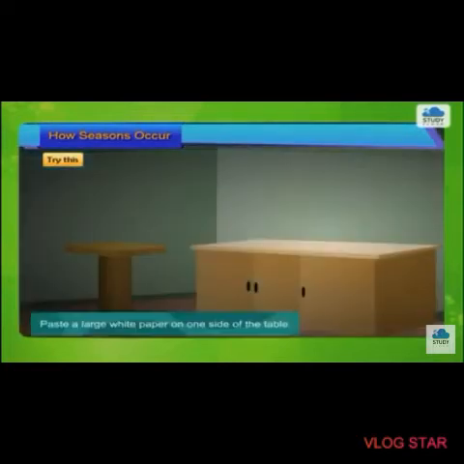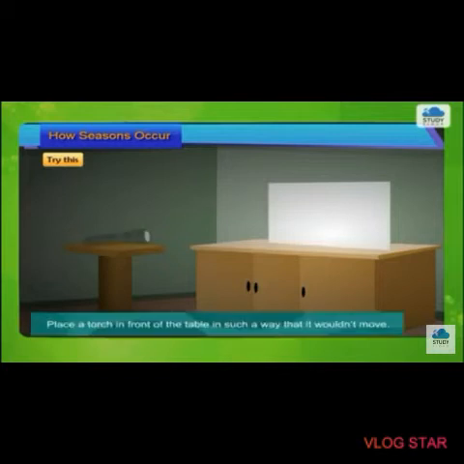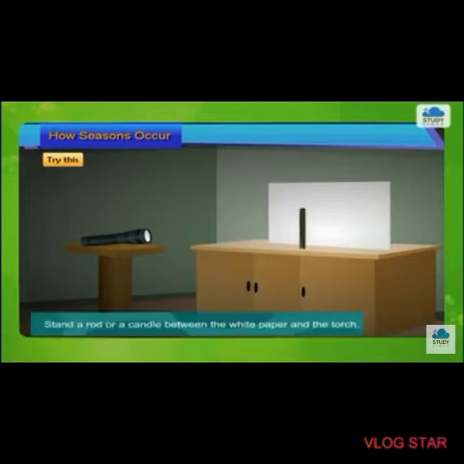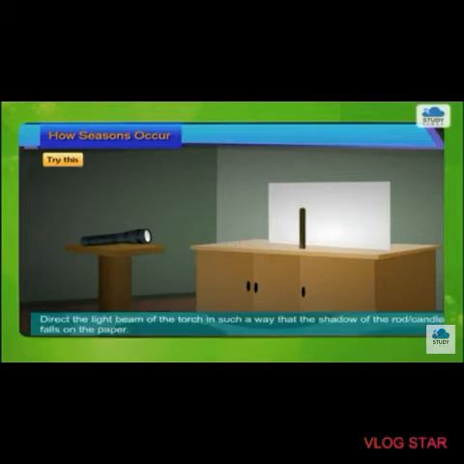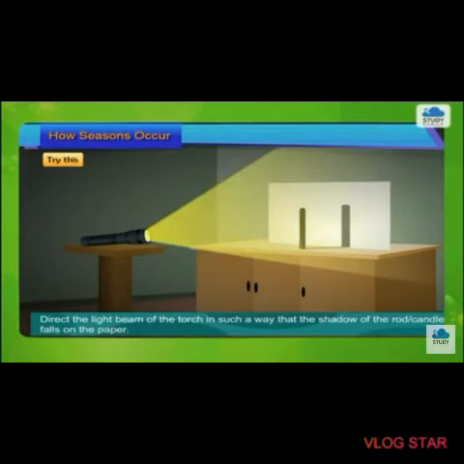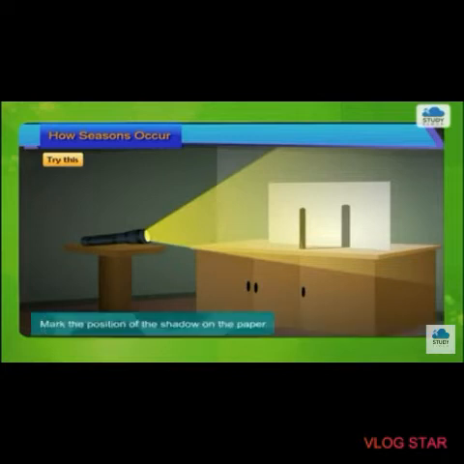Paste a large white paper on one side of the table. Place a torch in front of the table in such a way that it wouldn't move. Stand a rod or a candle between the white paper and the torch. Direct the light beam of the torch in such a way that the shadow of the rod or candle falls on the paper. Mark the position of the shadow on the paper.